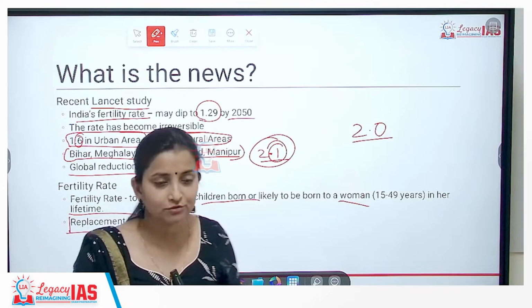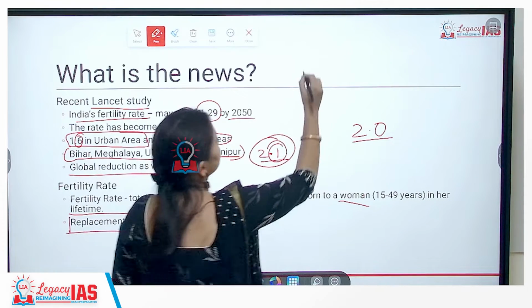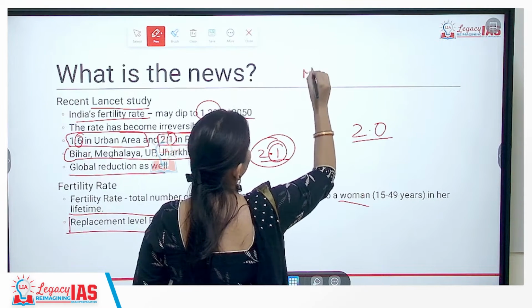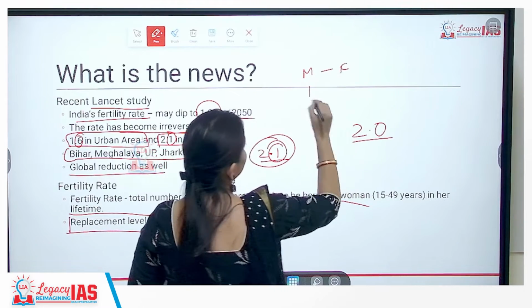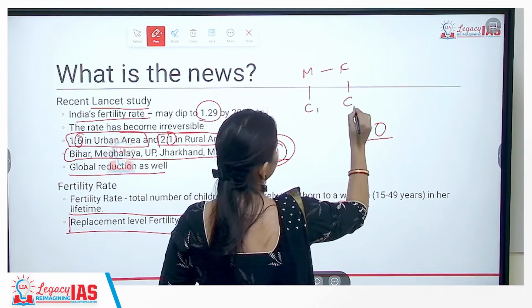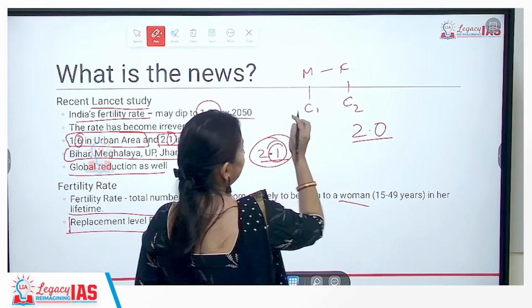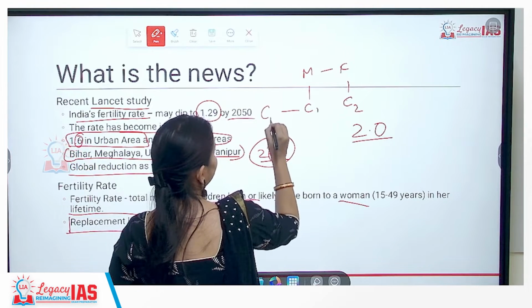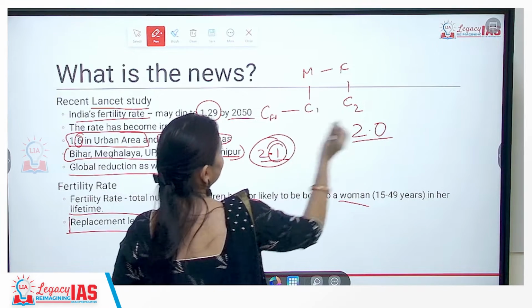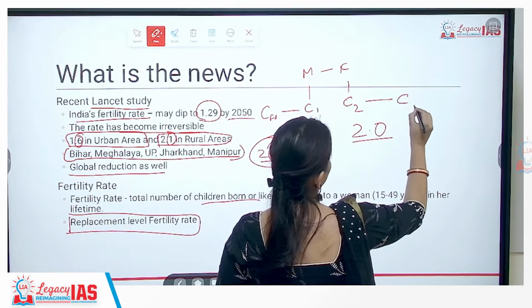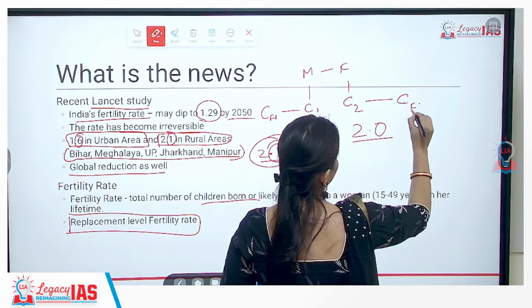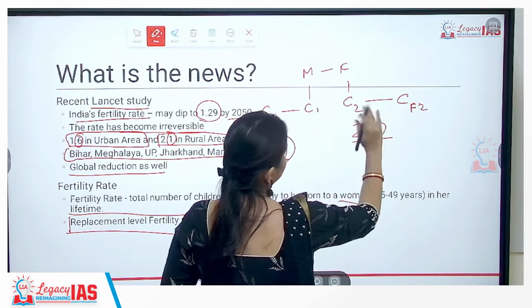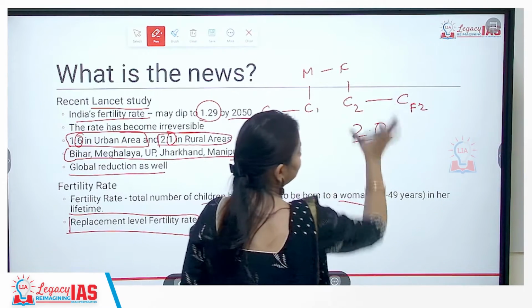The idea of replacement level fertility is that 2 parents, male and female, should be replaced by 2 children, child 1 and child 2. When they grow up as parents, their spouse counterparts will be replaced by their children.